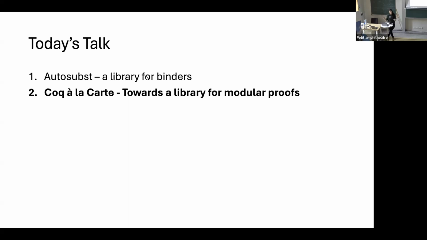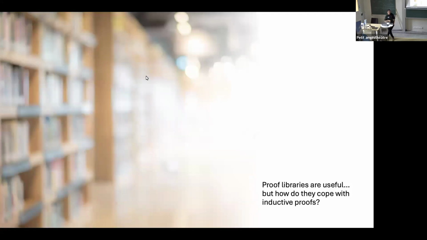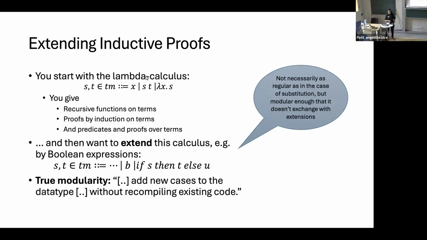So we talked about having a very specific problem with a very specific solution, the Autosubst library. Another problem is that if you build these kinds of libraries, you have proof libraries which are useful, but how can they cope with inductive proofs? Most of the definitions I would write in a programming language proof would be based around inductive proofs, and this is by design. But sometimes I would like to extend these inductive proofs I have.